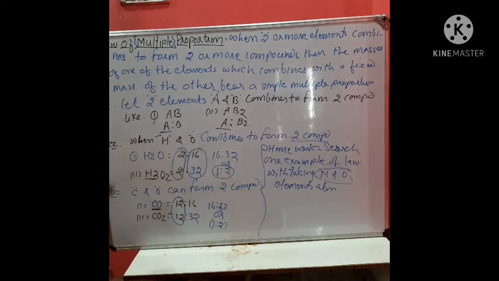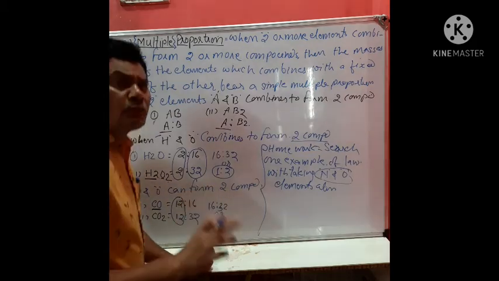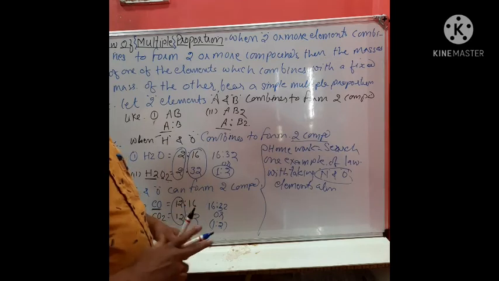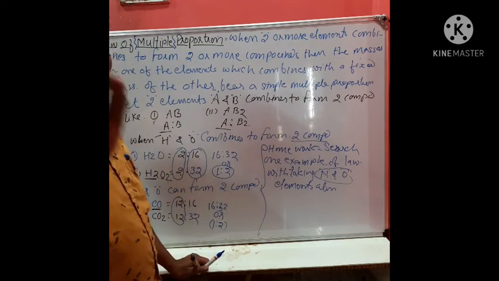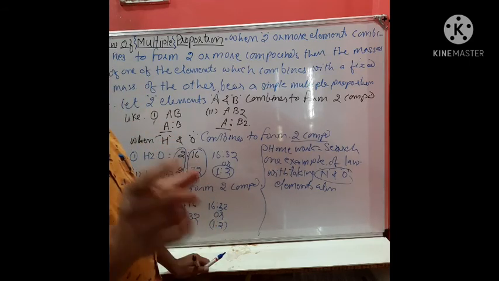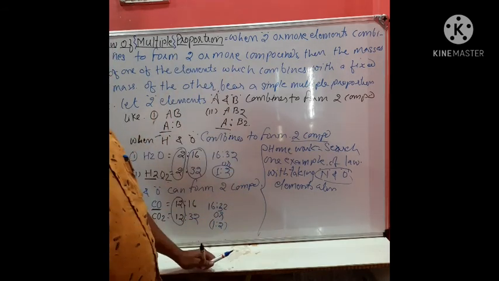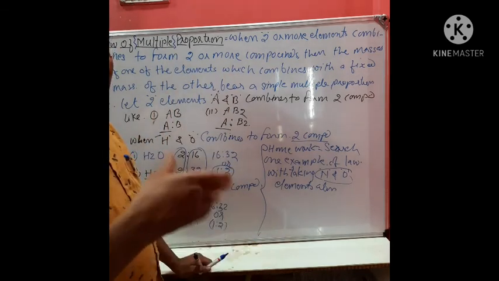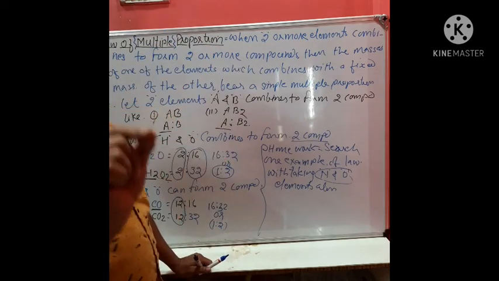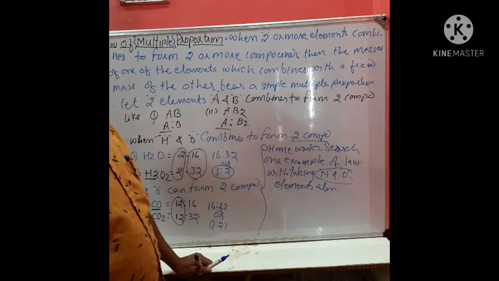So simply the law can be stated in another form: whenever two elements combine together and form two compounds, then in the two compounds the mass of one of the elements remains constant, but the other element to which they combine will bear a simple multiple proportion.